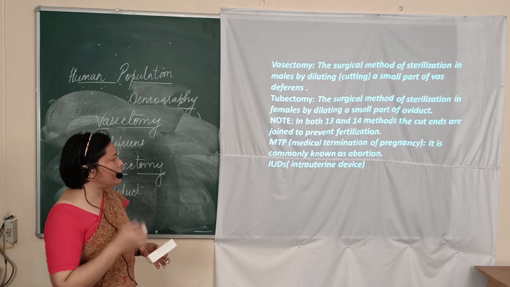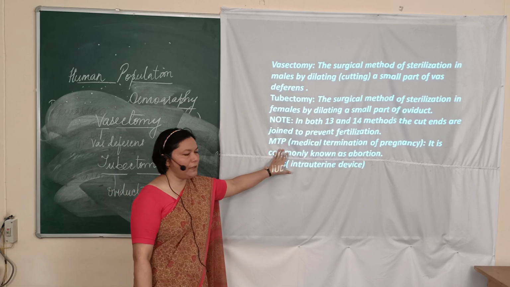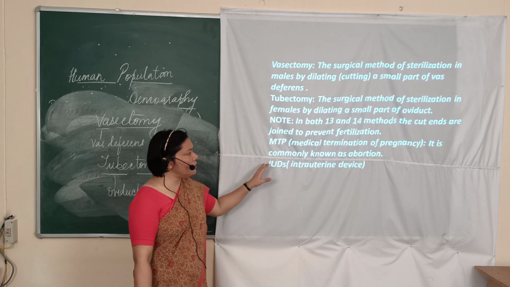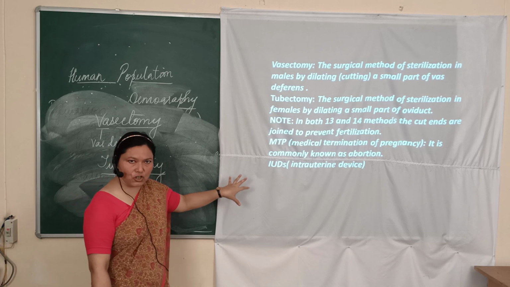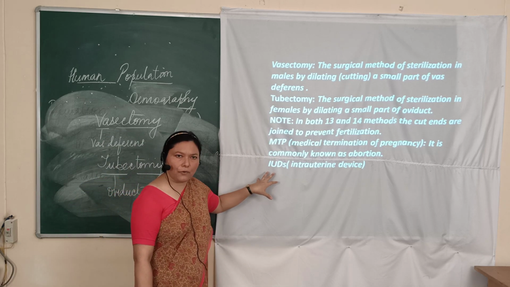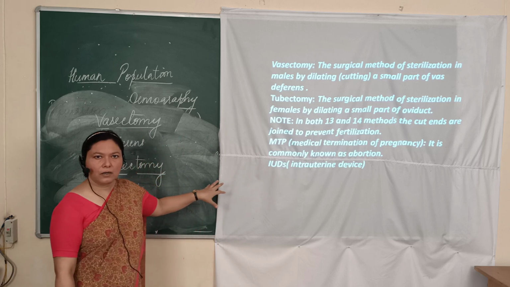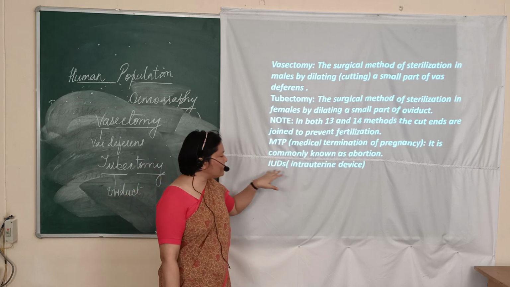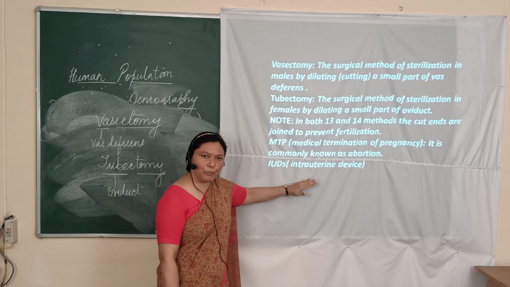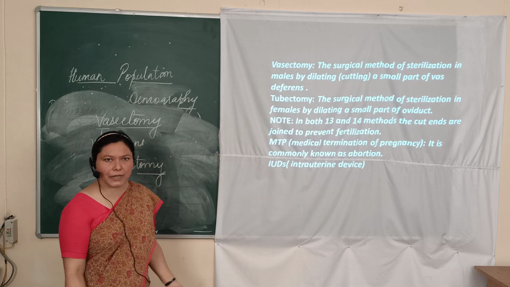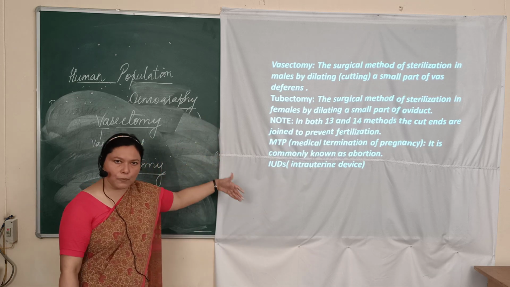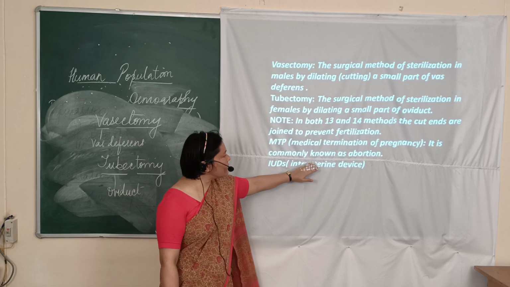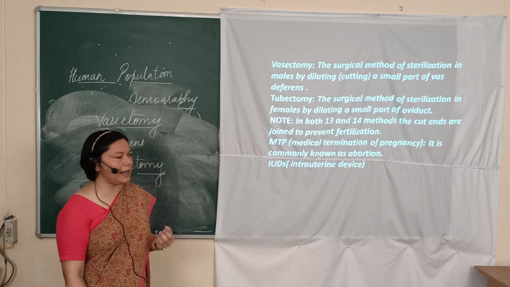The third and the most important permanent method is MTP. Its full form is medical termination of pregnancy. Now if a female has already conceived a child or the fetus is already developing, it can be aborted within 4 months of the time period. Therefore, it is safe before 4 months, and this is known as medical termination of pregnancy. So this is also a sure method. All these three are the confirmed methods by which population growth can be prevented. Commonly we call this abortion.